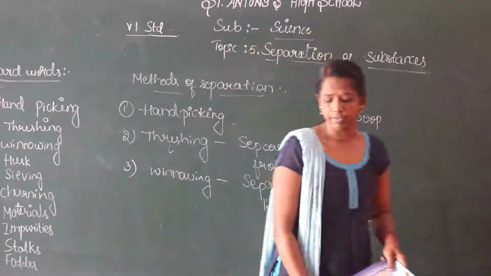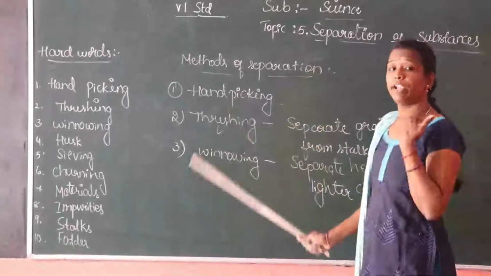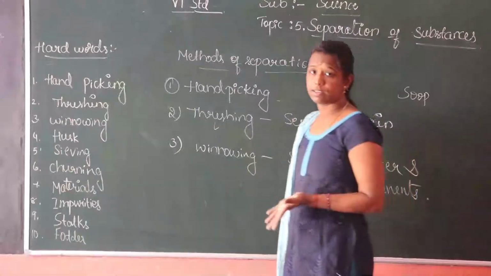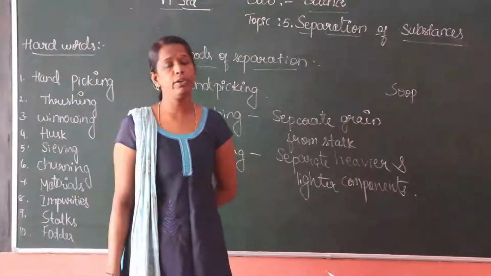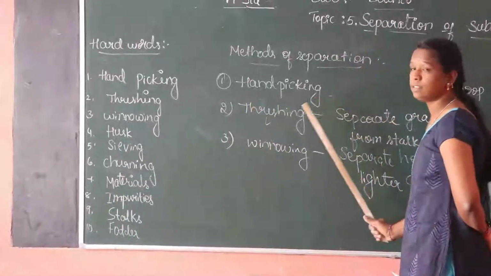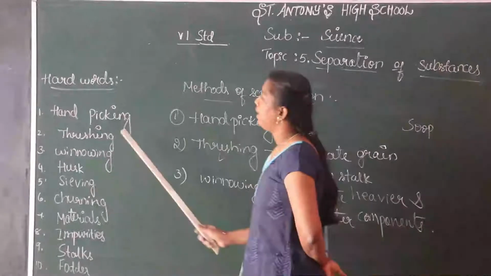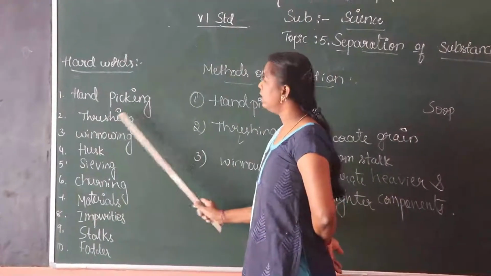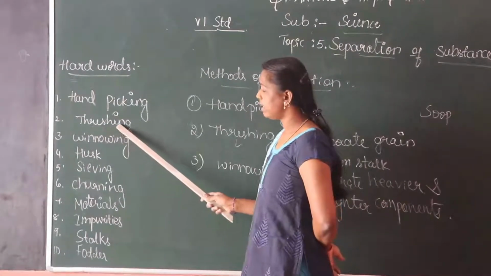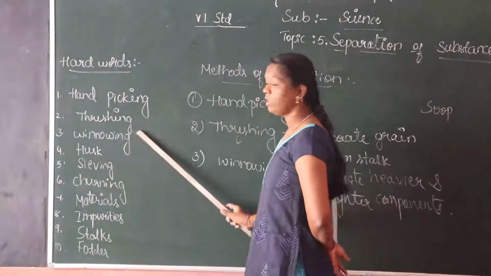Children, here are some hard words. First, the separation of substances. Why do we want to separate substances? Because it separates the useful and non-useful components. The first method is called hand picking. The second one is threshing. The third one is winnowing. Hand picking, threshing, winnowing.